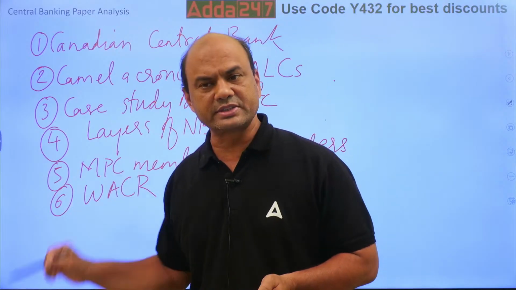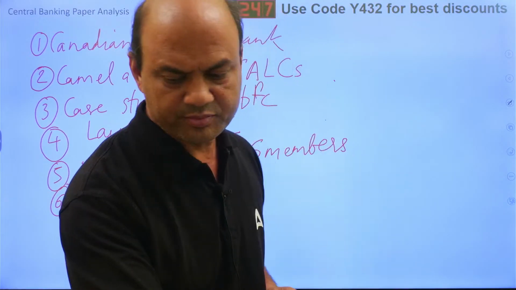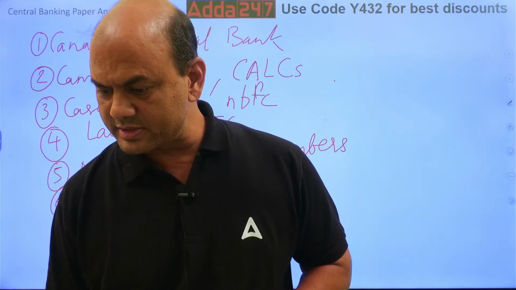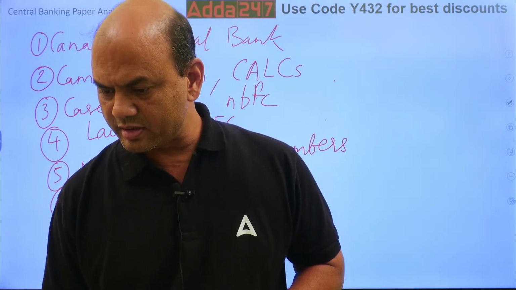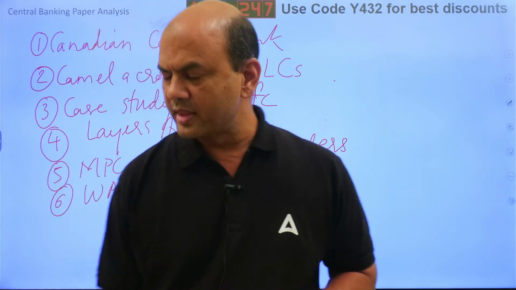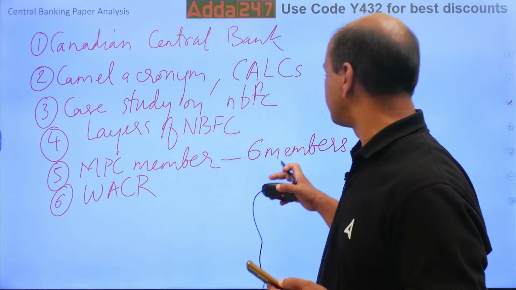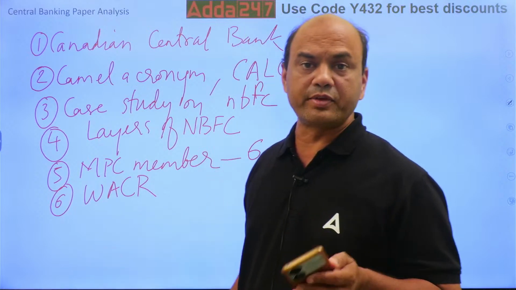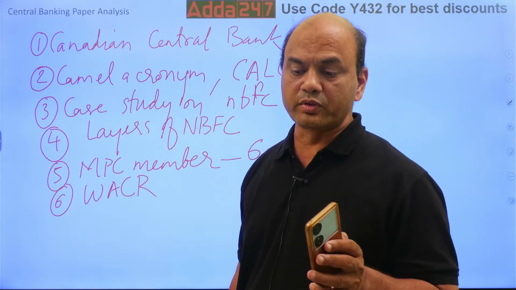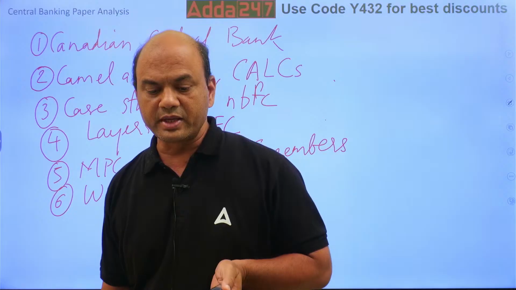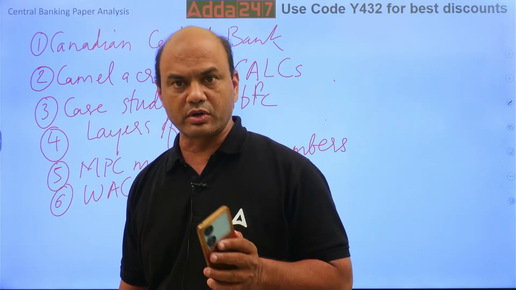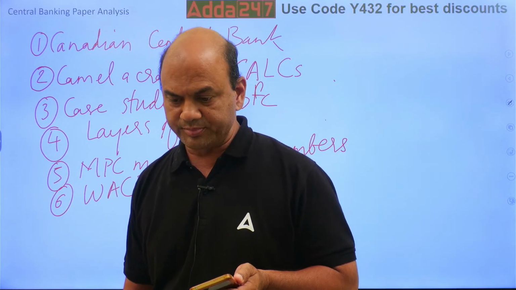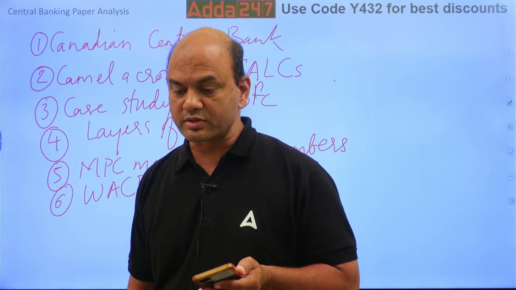WACR is always there in the exam. See this, MPC members are, remember, 6 members. Kindly note, those who are going for the exam, WACR is weighted average call rate.